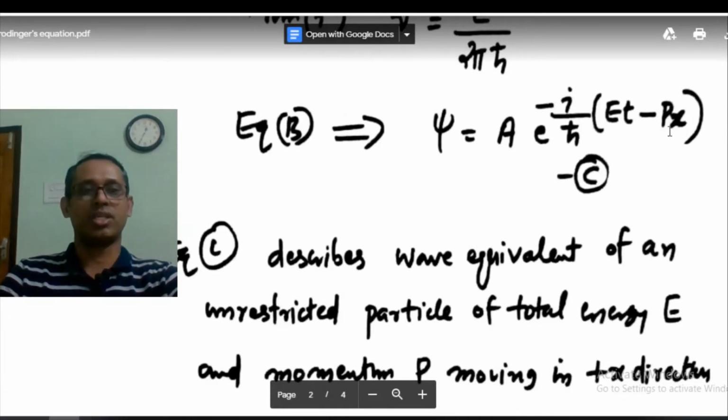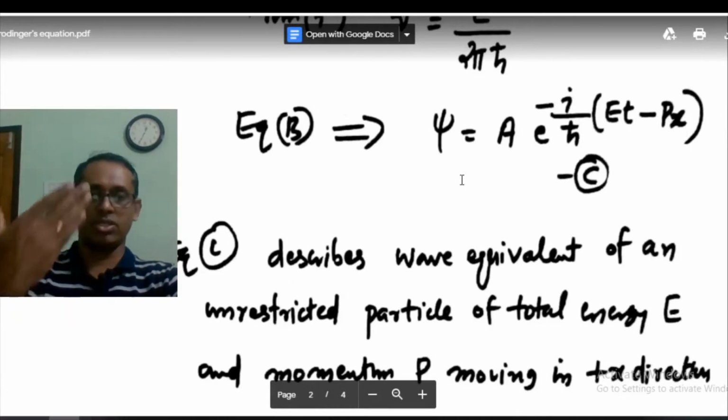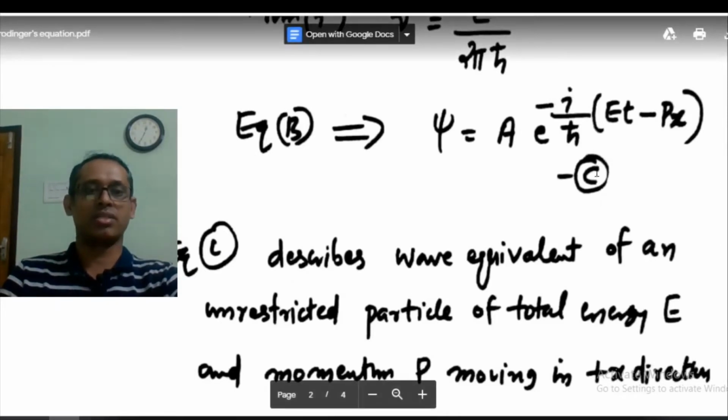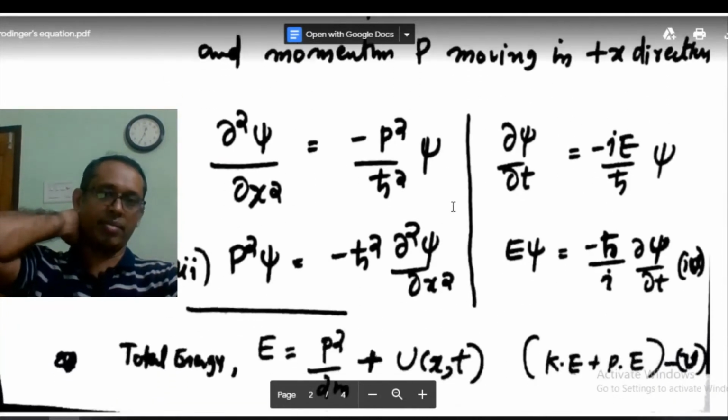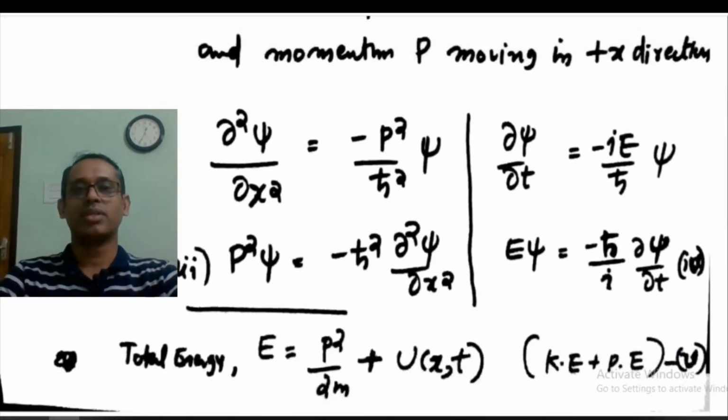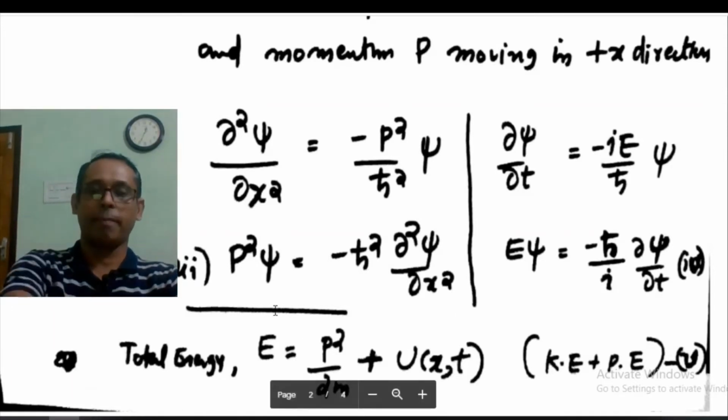When you differentiate 2 times, you will have minus i by h cut P squared. So you will be getting ∂²psi by ∂x² equal to i squared, which is minus 1, so minus P squared by h cut squared psi. From this, I can write P squared psi as equal to minus h cut squared ∂²psi by ∂x². I think this is clear to you.